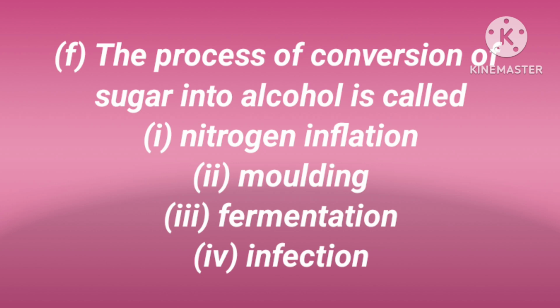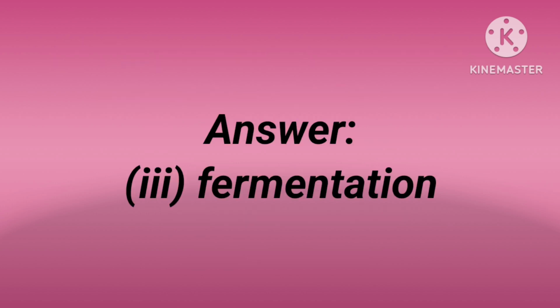Next question: the process of conversion of sugar into alcohol is called dash. In the starting it is sugar and later it is converted into alcohol. By which process? Nitrogen inflation, molding, fermentation, infection. It might be molding, fermentation, or nitrogen. The answer is the fermentation method.